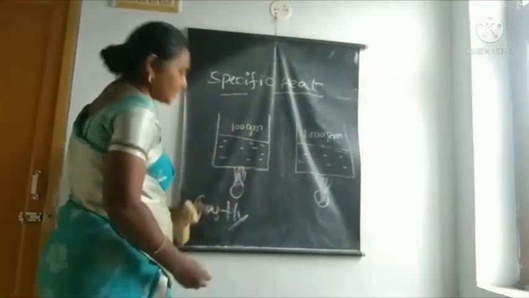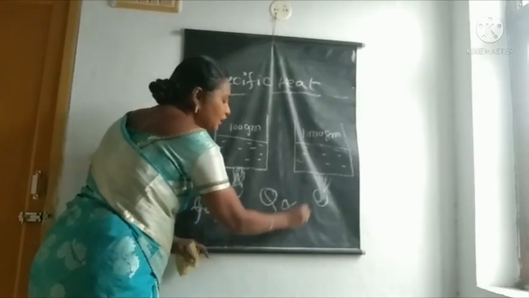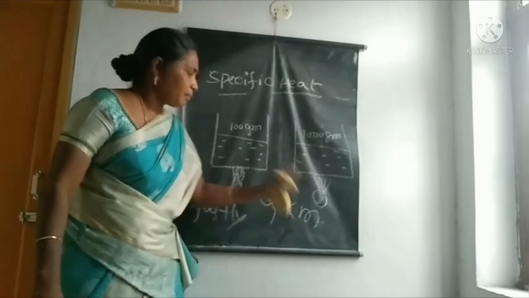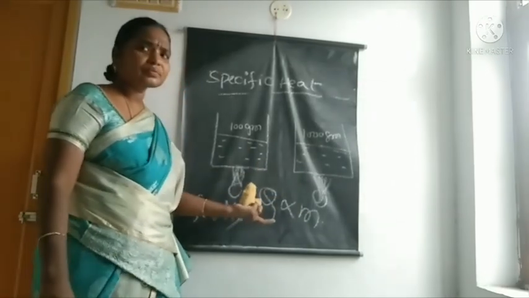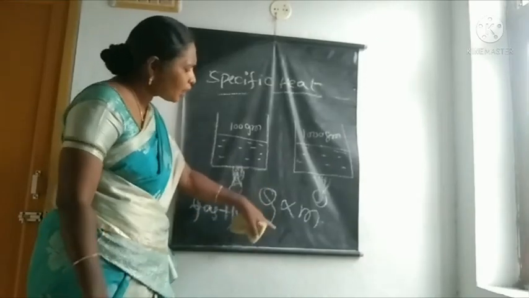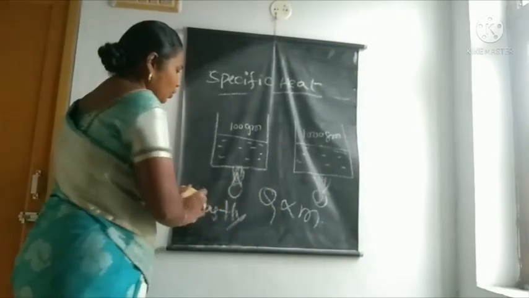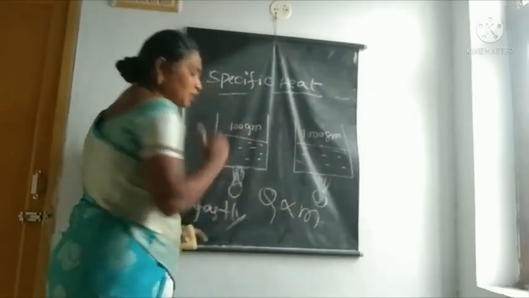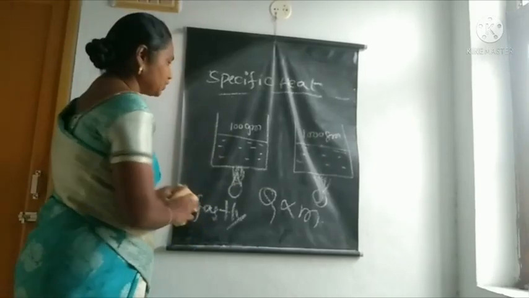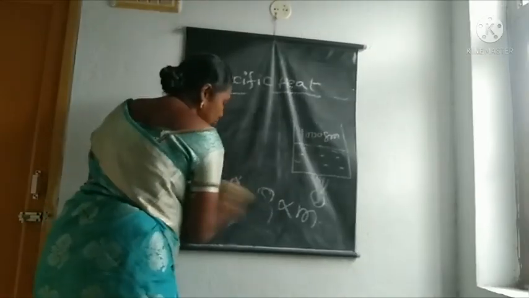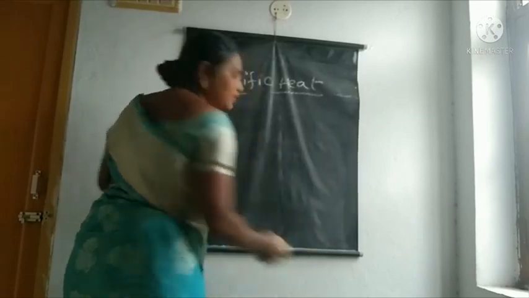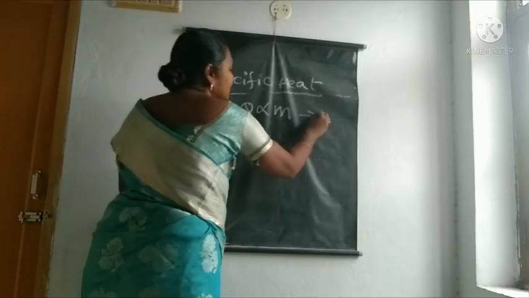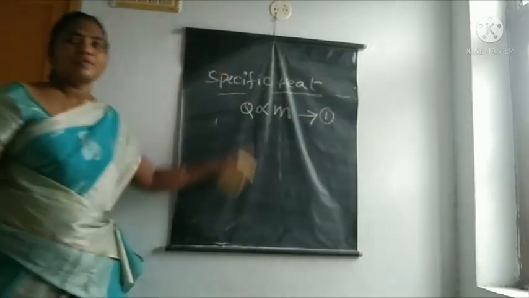That is, Q is directly proportional to M. Heat is directly proportional to M. Mass is less, heat is less. Mass is low, heat is also low. Here we conclude one point from this experiment: Q is directly proportional to M. This is the first equation.